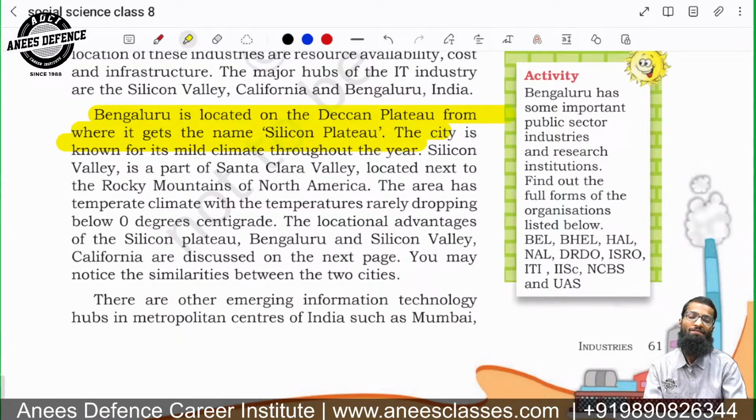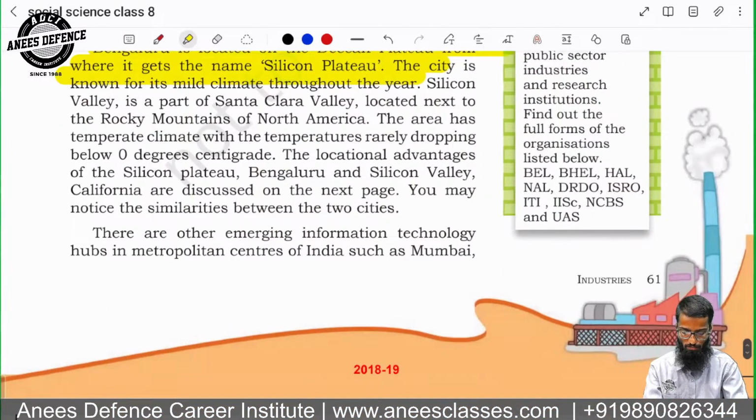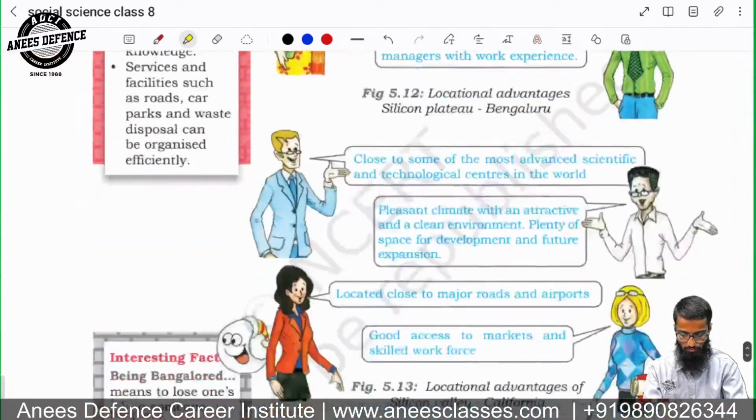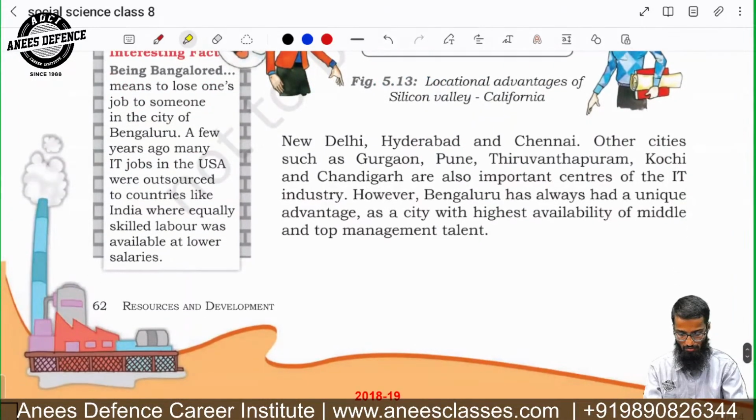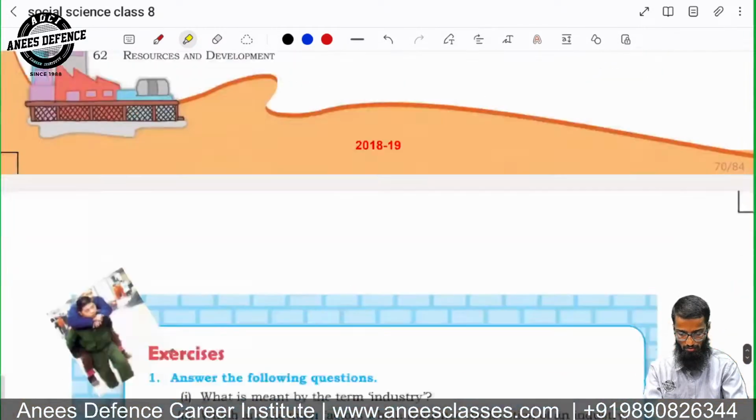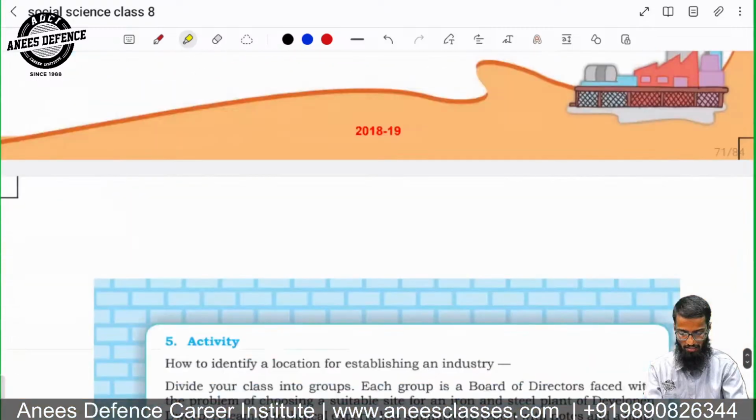That's why it is referred to as the IT hub of India. Along with Hyderabad, Pune, Gurgaon, and Bangalore, they are actually the IT hubs, the lungs of the service sector in India. So basically, Bangalore is referred to as the Silicon Valley of India or Silicon Plateau, right? So we will move ahead.